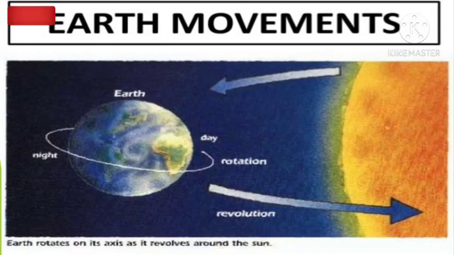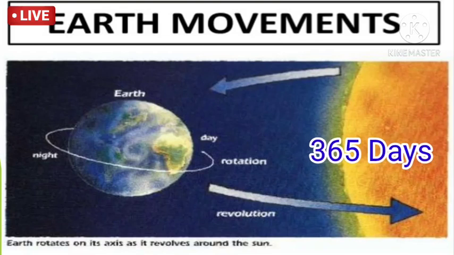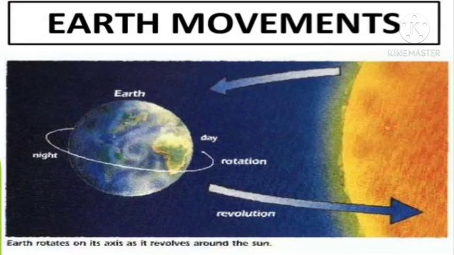In the same way, the earth rotates itself and also rotates around the sun, which is called revolution. As we just discussed, the earth takes 365 days to complete one revolution. Understood, my dear? 365 days, that means 1 year. It takes 1 year to complete one revolution. That means it rotates itself and it rotates around the sun, that is revolution. It takes 365 days to complete one round. Here you can observe the picture.